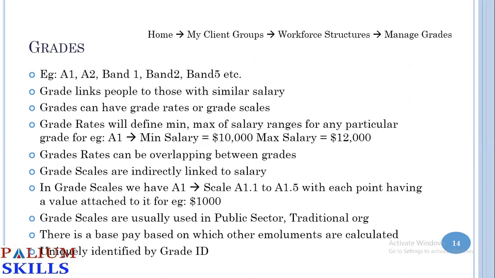In that case, for those scales, we could have scale A1 going from A1.1 to A1.5, each point having a value attached to it, let's say $1,000. So scales are usually used in public sector or traditional organizations. And there is a base pay based on which other emoluments are calculated. And for grade, again, you have a unique identifier called grade ID.